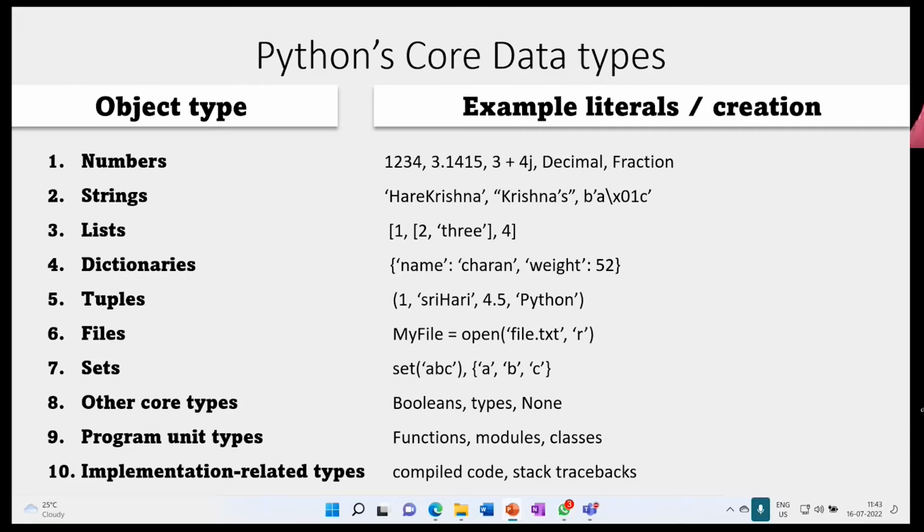So the left side is just object names, but on the right side you have to focus. Those are expressions. By and large, Python is all about this only. Other than this, there is nothing. If you want to create more, that's a different aspect. But inherently, this is what Python is. These are all objects. You can make new objects, that is all up to you. But what comes with Python is this.